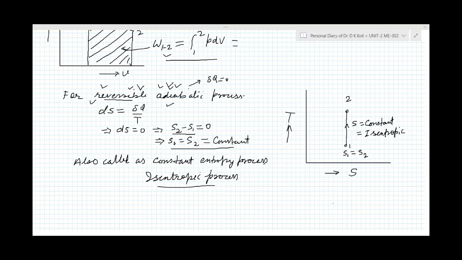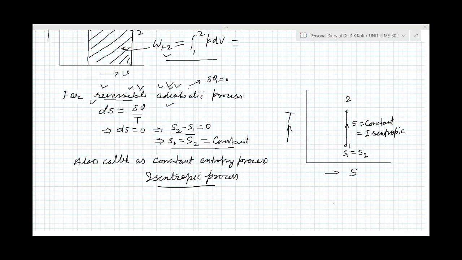This generated heat is increasing the entropy.